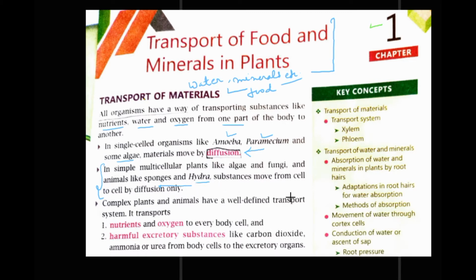Now we move on to the plants and complex plants and animals.